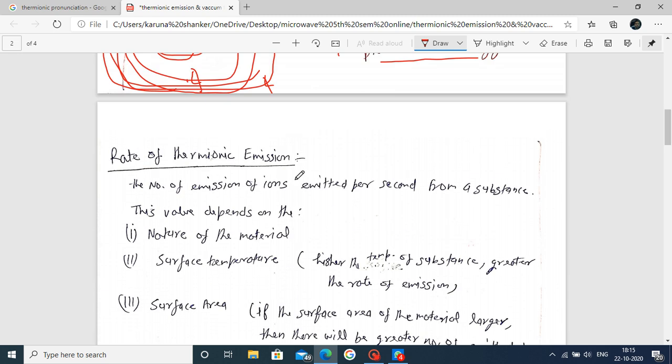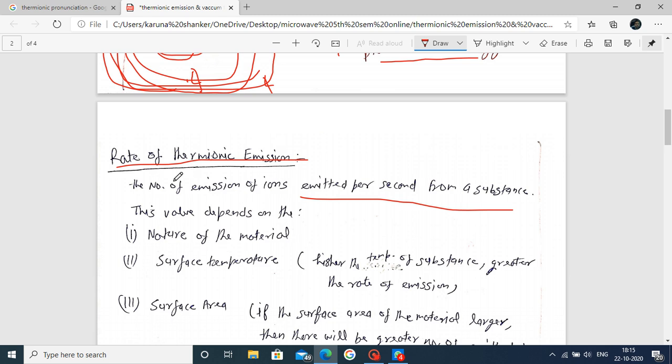Next, the rate of thermionic emission. Rate means the number of electrons or ions emitted per second. That is called the rate of thermionic emission. Also write this down here.